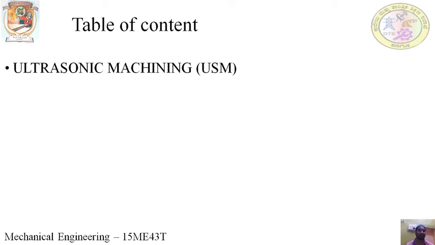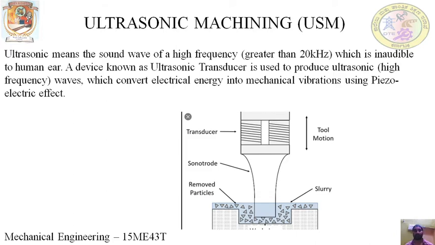In unconventional machining, the material is removed from the workpiece by some form of energy, that may be mechanical, thermal or chemical energy. So there is no direct physical contact between tool and workpiece for the removal of material. In today's session we are discussing ultrasonic machining.